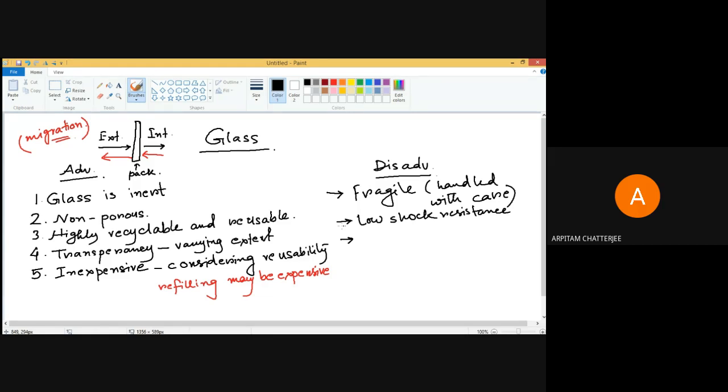Say, for example, there are some vaccines which may be coming from a different place by air. If it is coming by air, the aircraft can have a lot of jerks, and that can also cause breakage of the seal or the container.